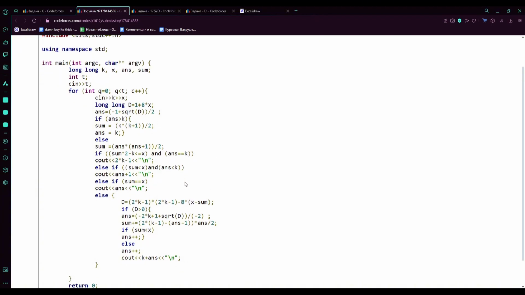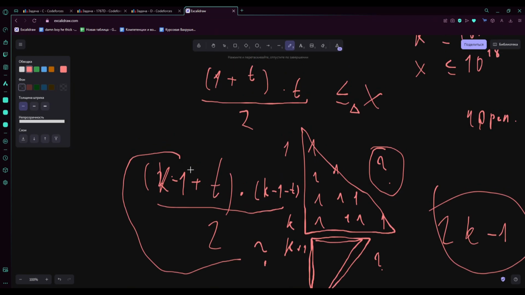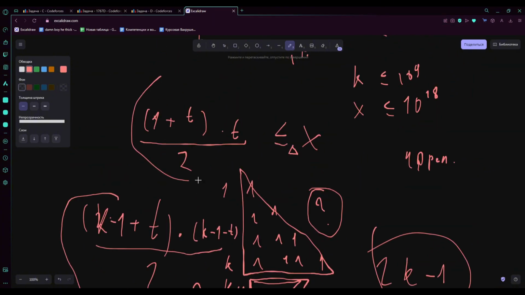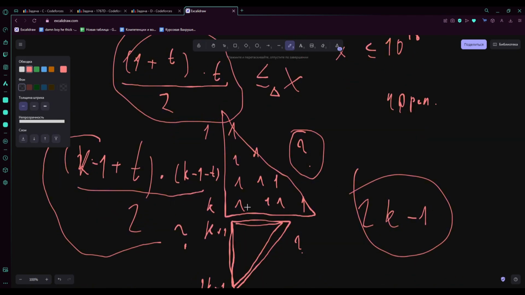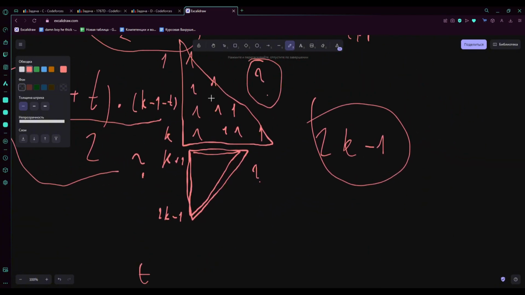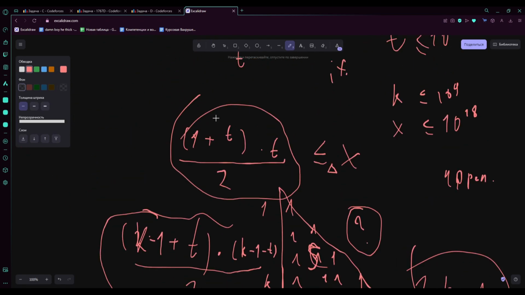We check if we fall into this triangle. If we pass through it, then we obviously subtract the sum s in this triangle from our x. We have dx, the remaining one, and we're calculating exactly in dx now, right here, where we will stop with this binary search. If we stop here, we just use this condition.